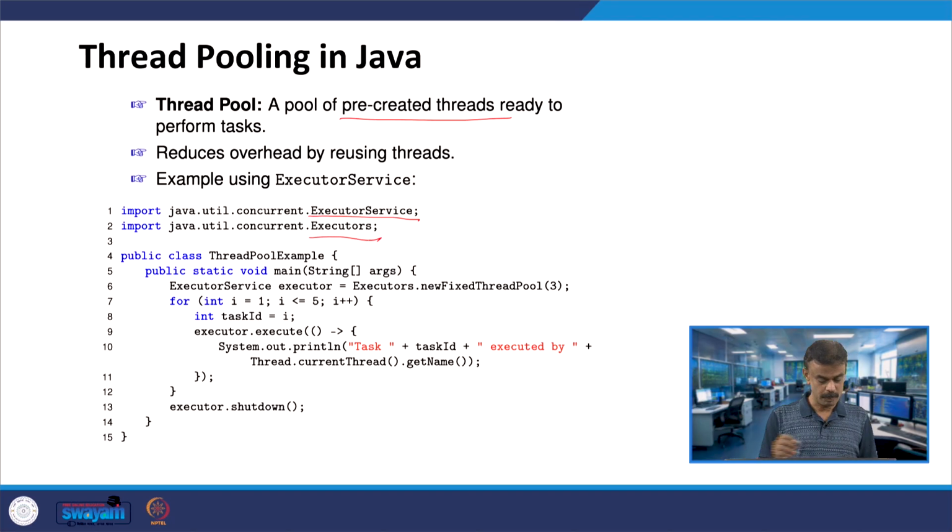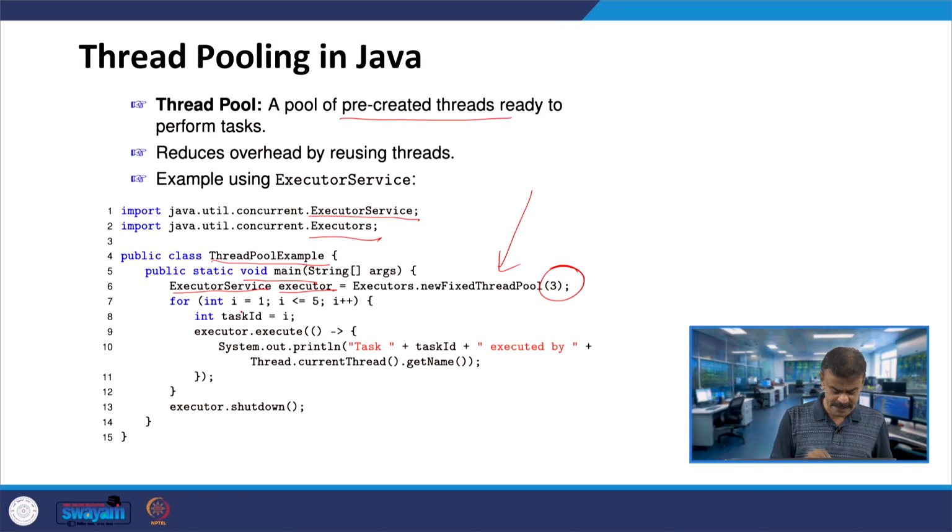So, here you go, public class ThreadPoolExample. Let us consider the class, it is a driver class. Here you have the main program, and executor is an object of ExecutorService. Your Executors is invoking newFixedThreadPool, so here it can hold 3 pre-created threads. That is the meaning: you have 3 threads in the pool.